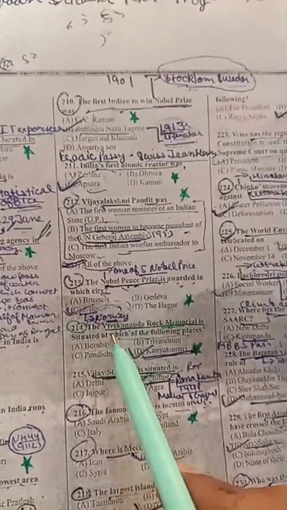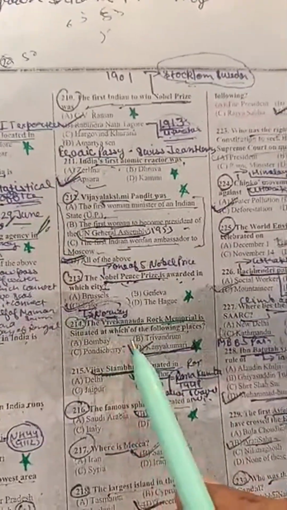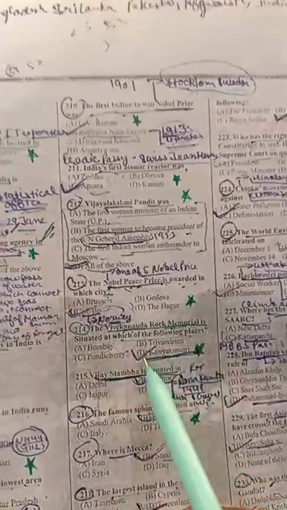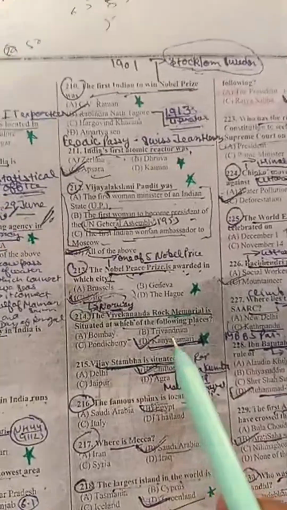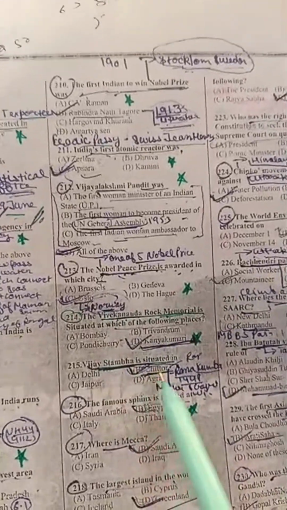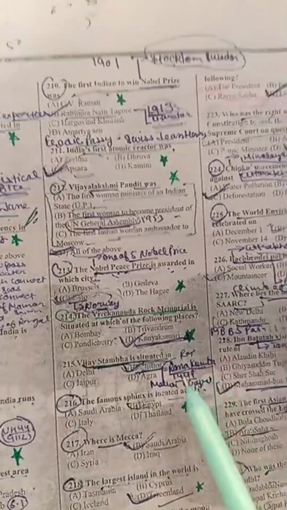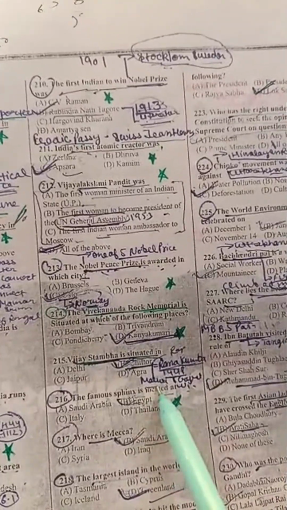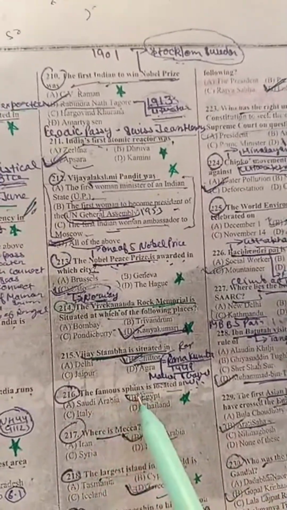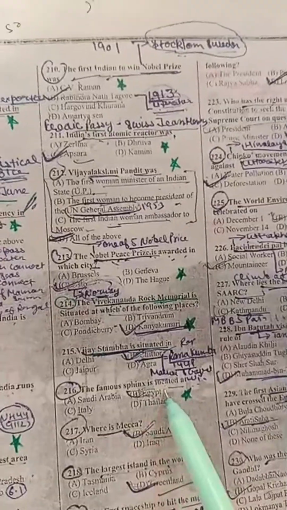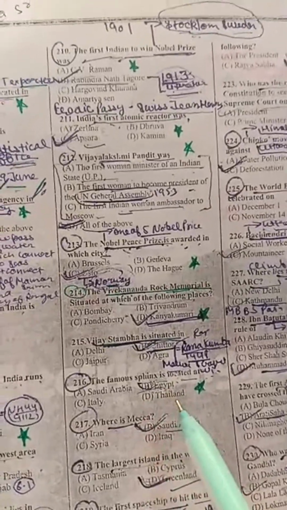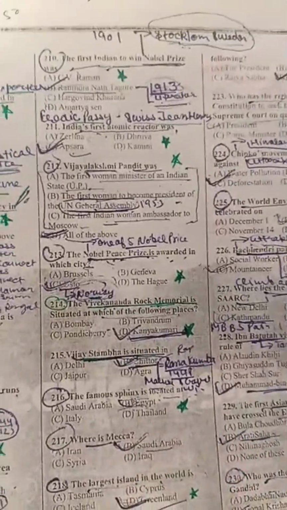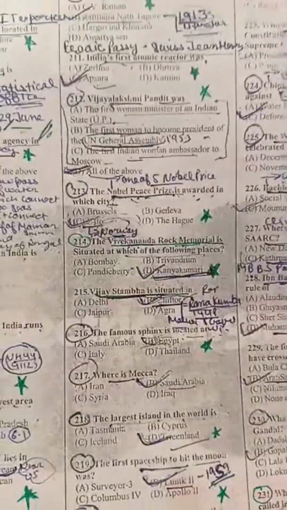The Vivekananda Rock Memorial is situated at which of the following places? It's in Kanyakumari. Vijayastambh is situated in Chittor. It was made by Rana Kumbha in 1448 when he beat Malwa and Gujarat. The famous Sphinx is located in Egypt.